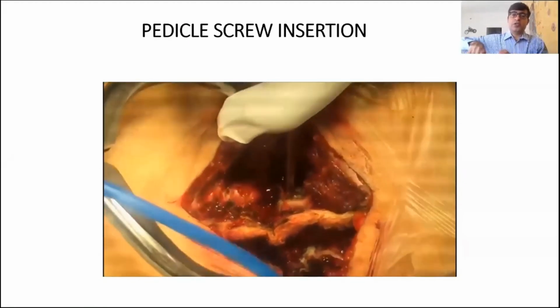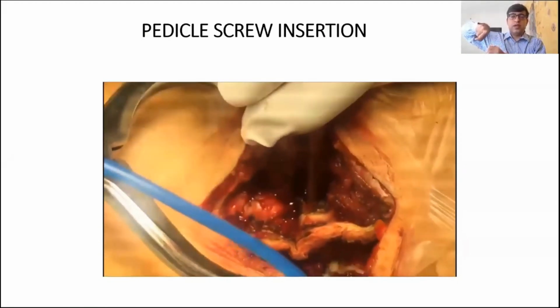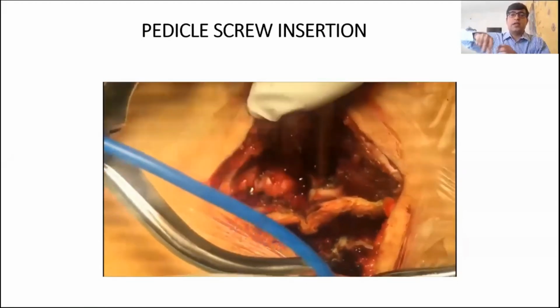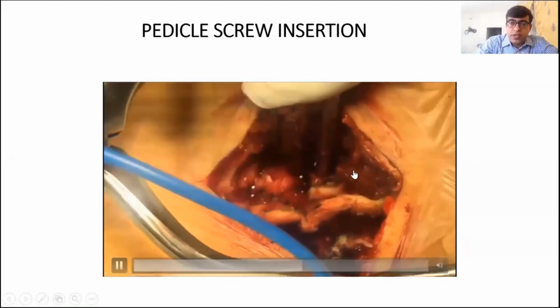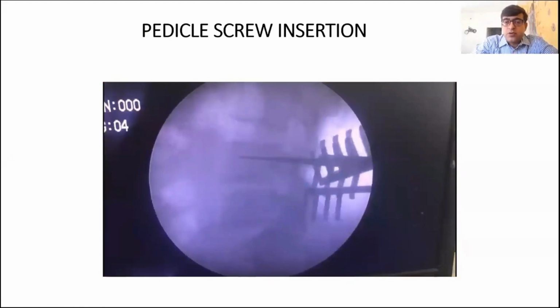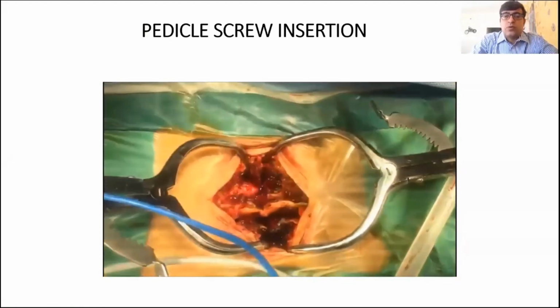Again, pedicle finder also, it's a two-handed technique. The right hand is your half screwing motion, left hand is your stabilizing or a guiding hand, and then you get in. Once you are in, you can see that marrow bleed, about pinkish thick blood, and that suggests that you are in. Confirm under C-arm, and then check it with a sound.